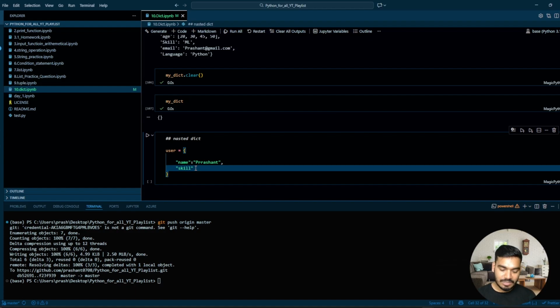This skill key is a string, but the value will be a dictionary, and this is called a nested dictionary, guys. I'll write language, and in language I will pass multiple languages in the form of a list: Python, Java, SQL.